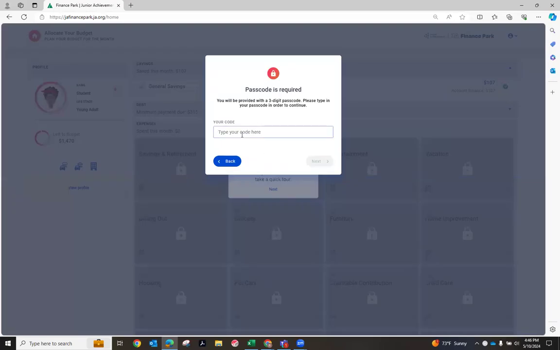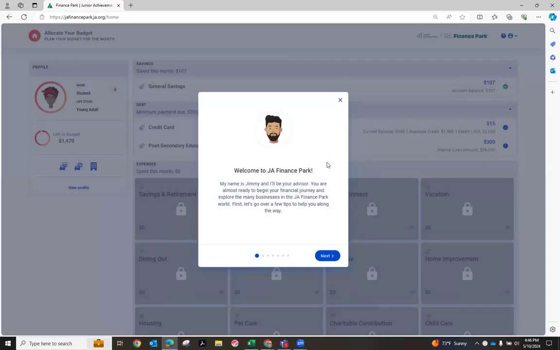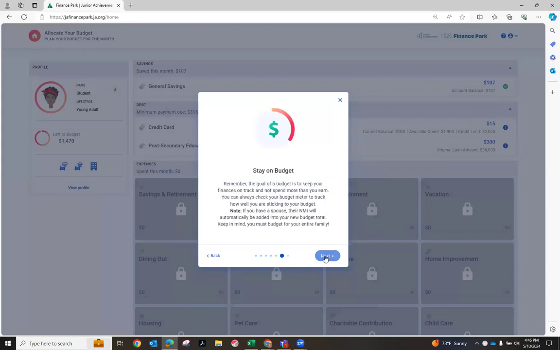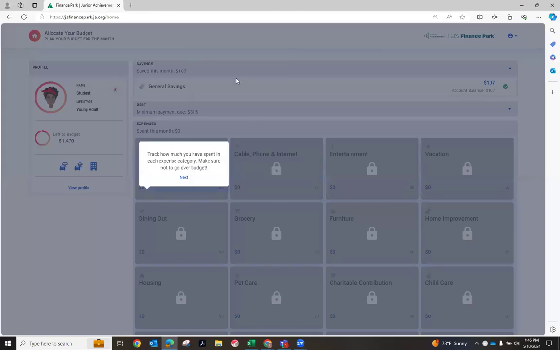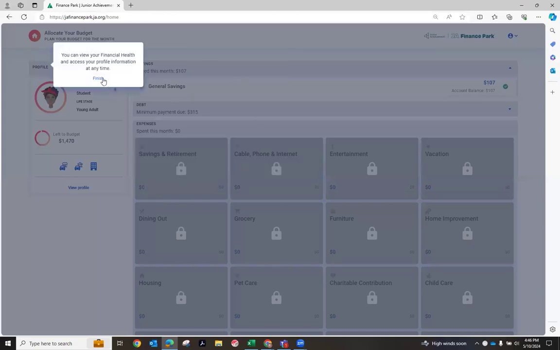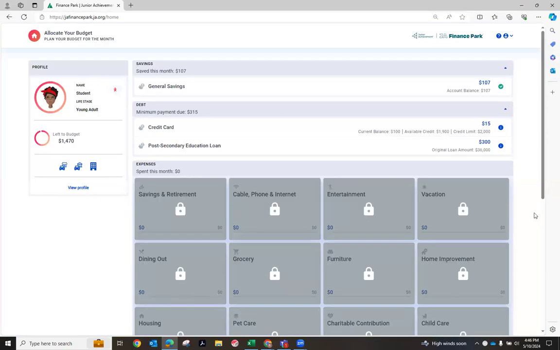Once we get here, we are going to start what we call research rotations. So Jimmy is our advisor who's going to be walking us through the steps so the students can walk through and read through these, but JA staff will also be reading it as we go, and they can see a quick tour of their home screen. Then they're getting into their budget.